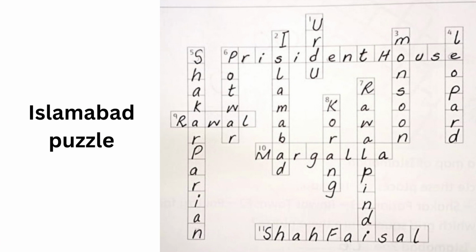Complete the puzzle. Choose your answers from words in the box. 1. Urdu. 2. Islamabad. 3. Monsoon. 4. Leopard. 5. Shakar Parian. 6. President House. Potwar. 7. Rawalpindi. 8. Karang. 9. Rawal. 10. Margalla. 11. Shah Faisal.